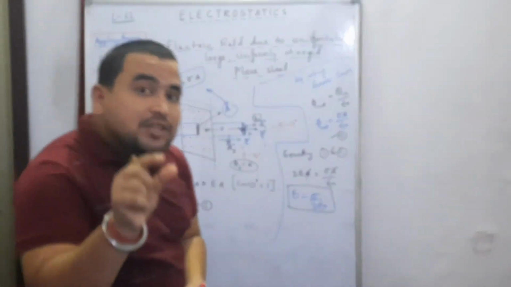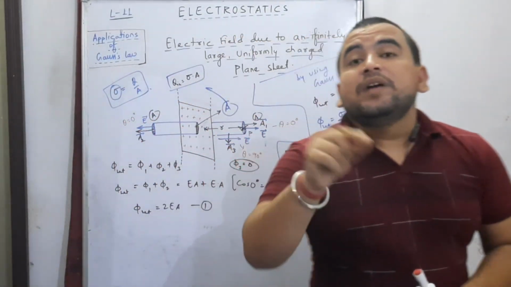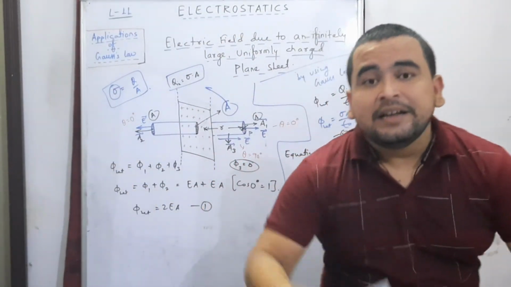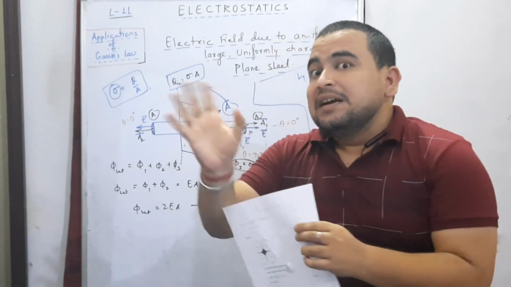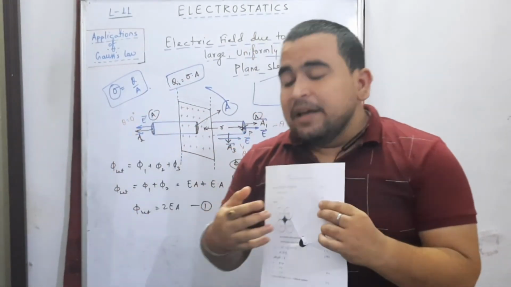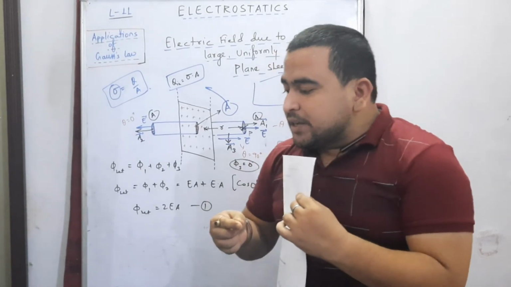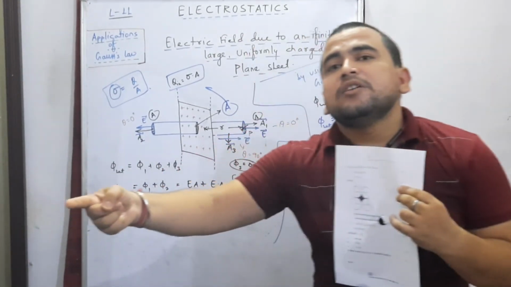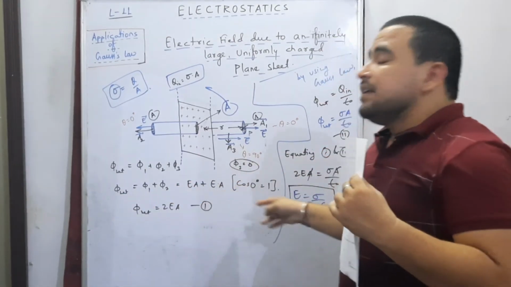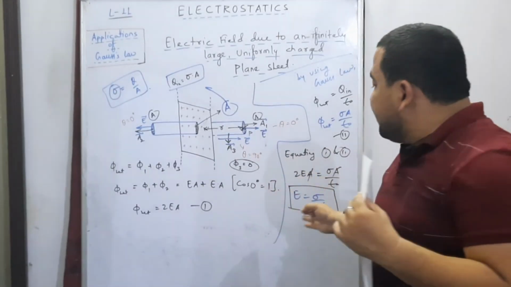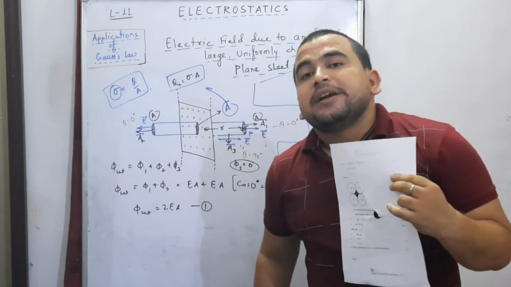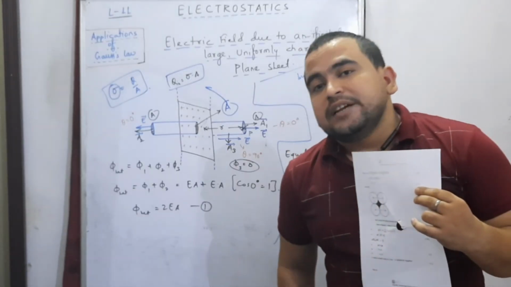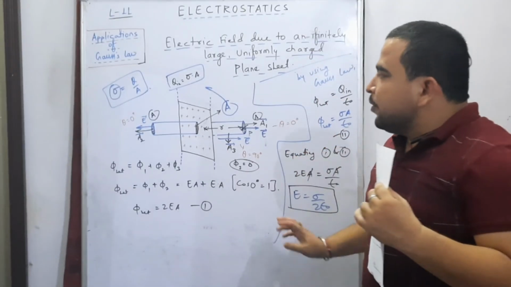It means the position of the point where we have to find the electric field due to this charge sheet doesn't matter at all. If we go at this distance, that distance, that distance, definitely the electric field is going to be the same. Why? Because it is totally independent of the distance of that particular point from the charge sheet. Is that clear? Hope you got this.